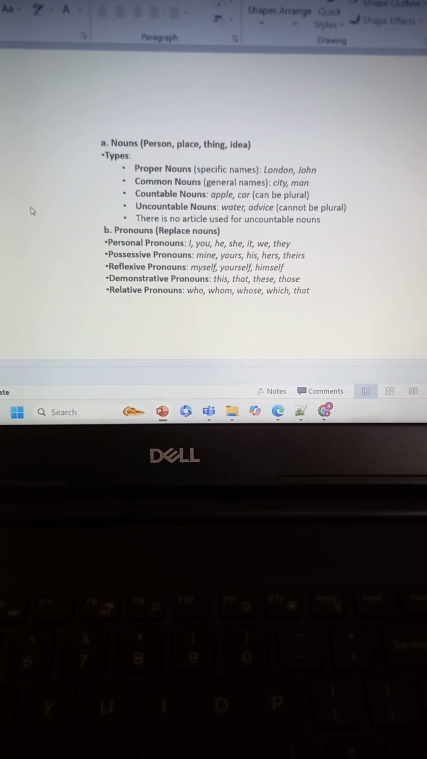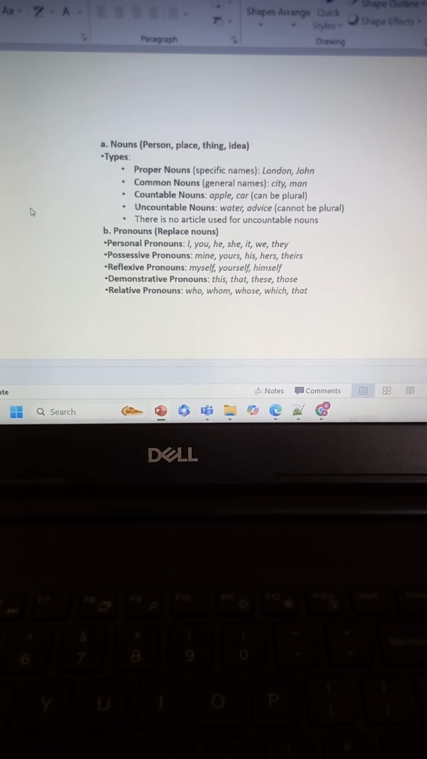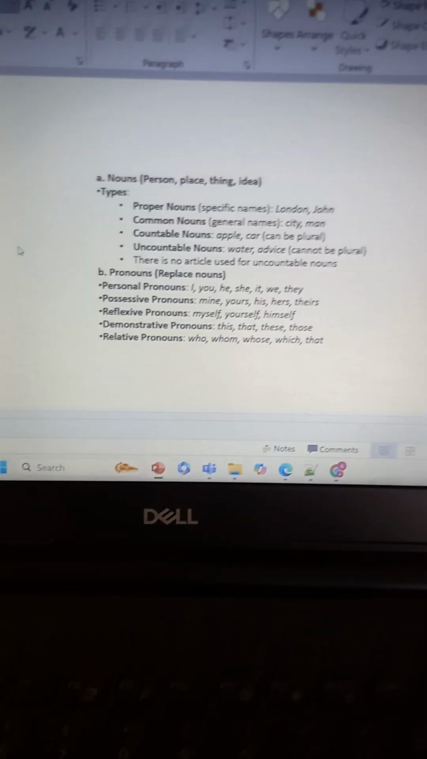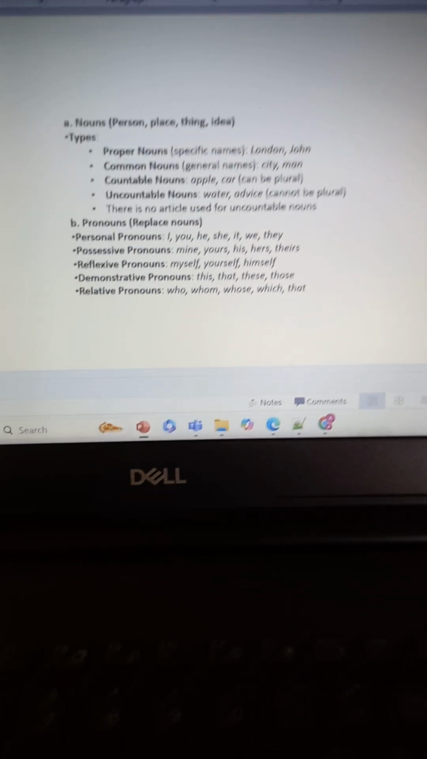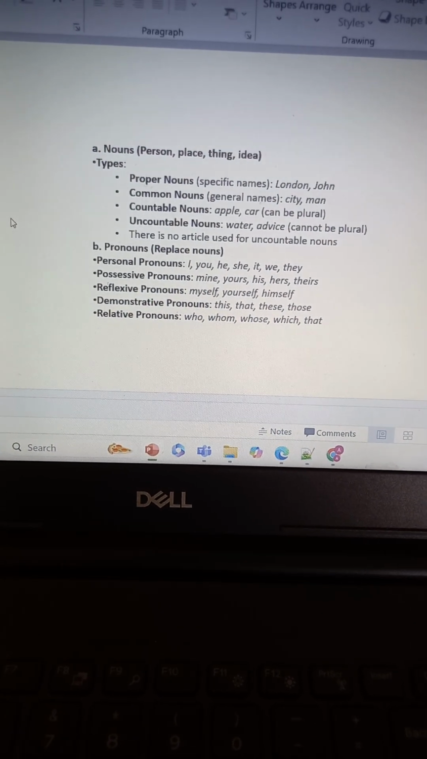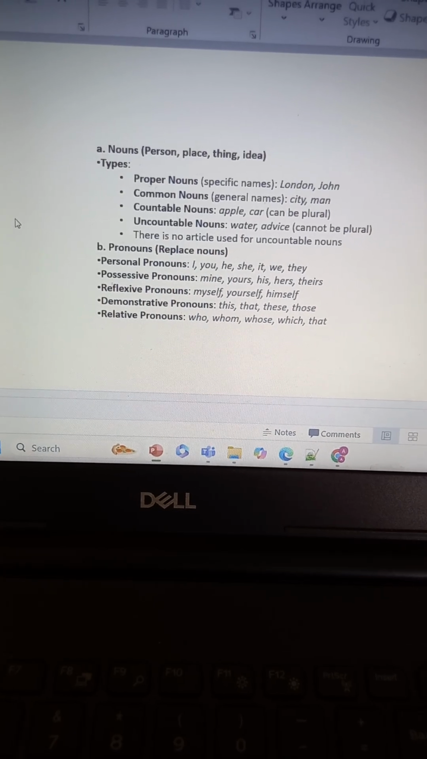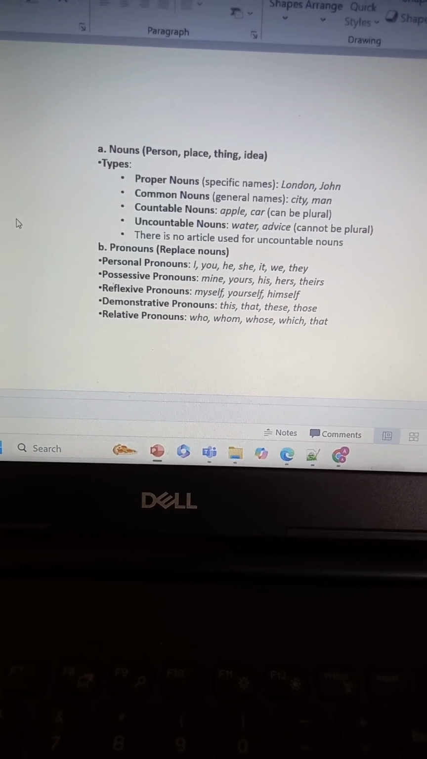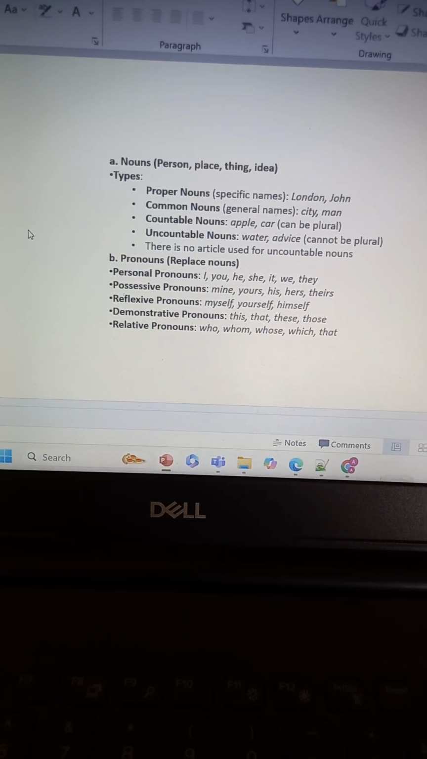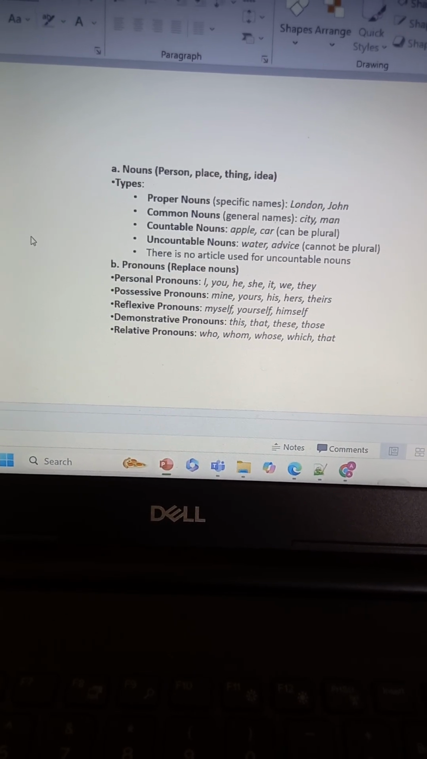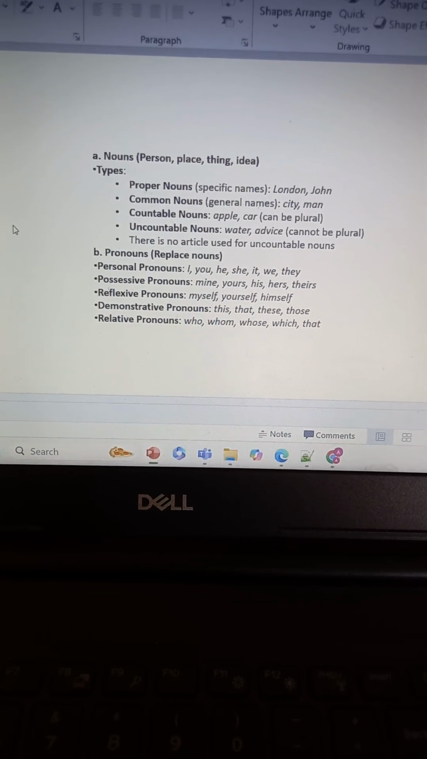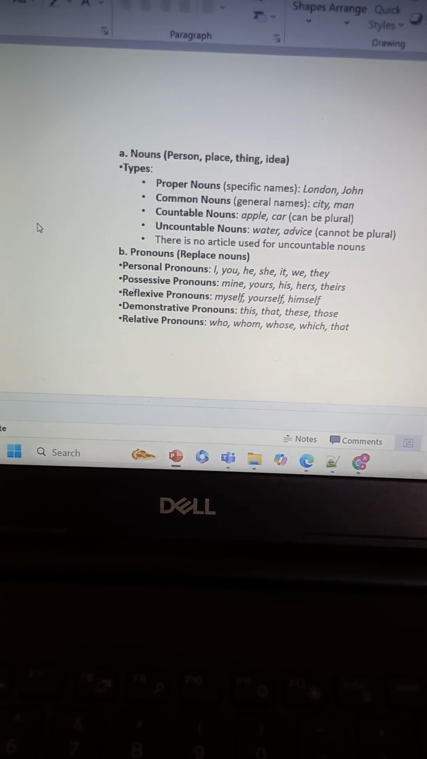Countable nouns are nouns which can be counted, like apple, car, and they can be plural. Uncountable noun is one we cannot count. Suppose water, advice, sand, milk, we cannot count, right? So we don't say water, waters, right? And there is no article. So if you get any uncountable noun in your reading fill in the blanks, definitely there won't be any article like a, an, and the.